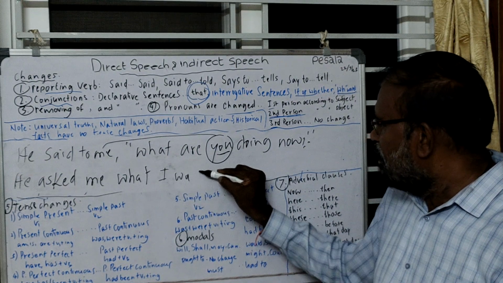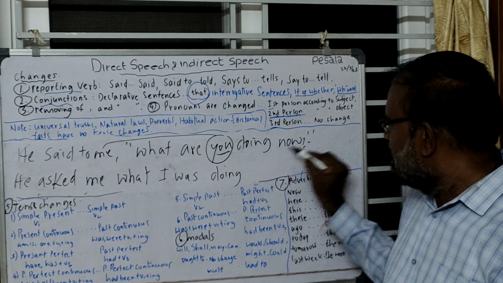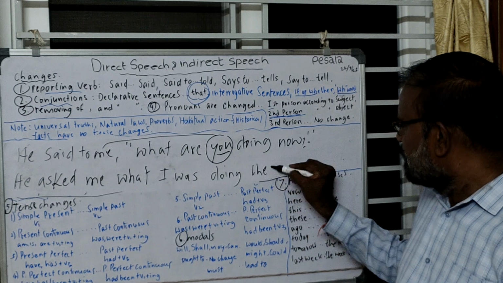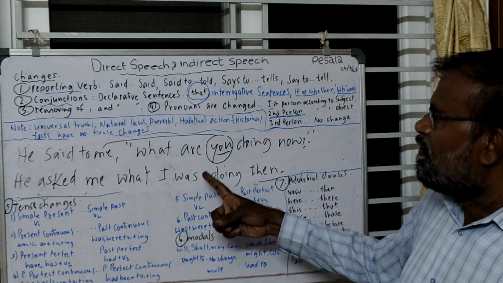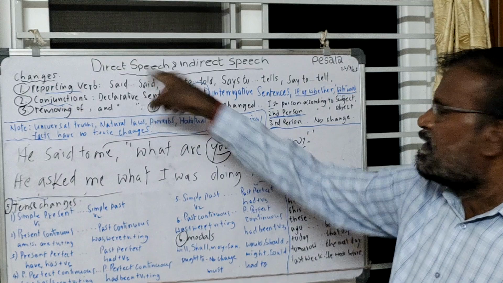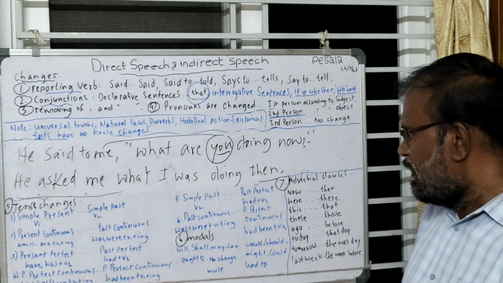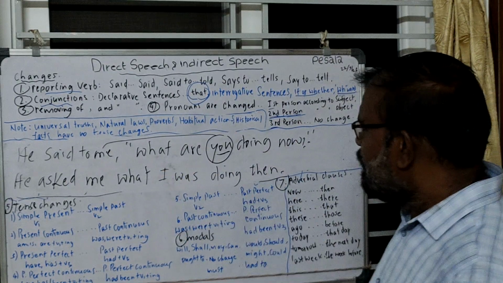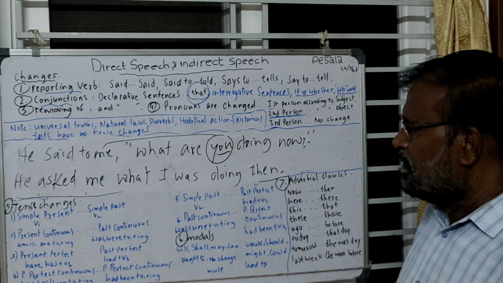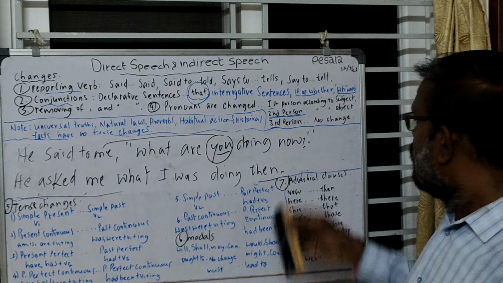Now becomes then. It is the transformation of an interrogative sentence from direct speech to indirect speech. It is related to the WH word question. And we have helping verb questions.